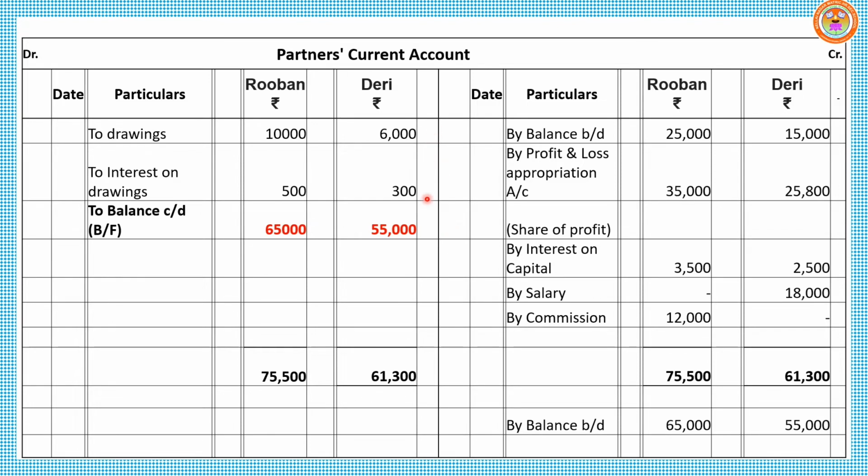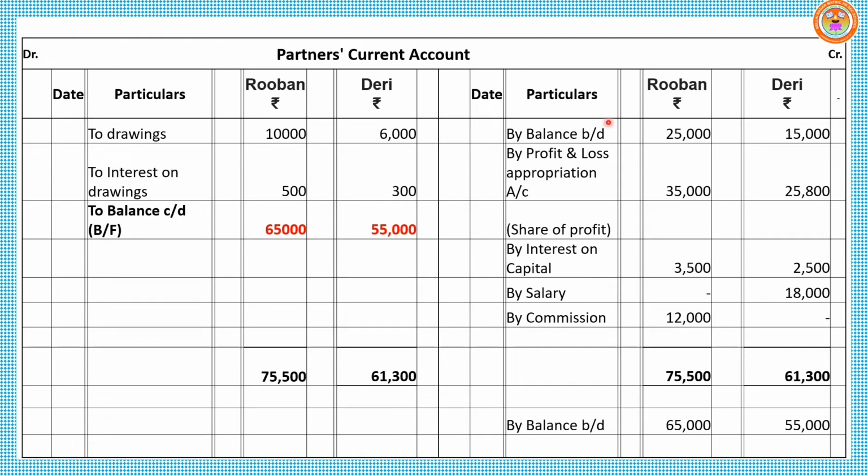The difference between debit side and credit side for Derry is 55,000, to be written as to balance CD. So this CD will be brought forward to the next year opposite side as by balance BD for Reuben 65,000 and Derry 55,000. Just keep it in your mind.